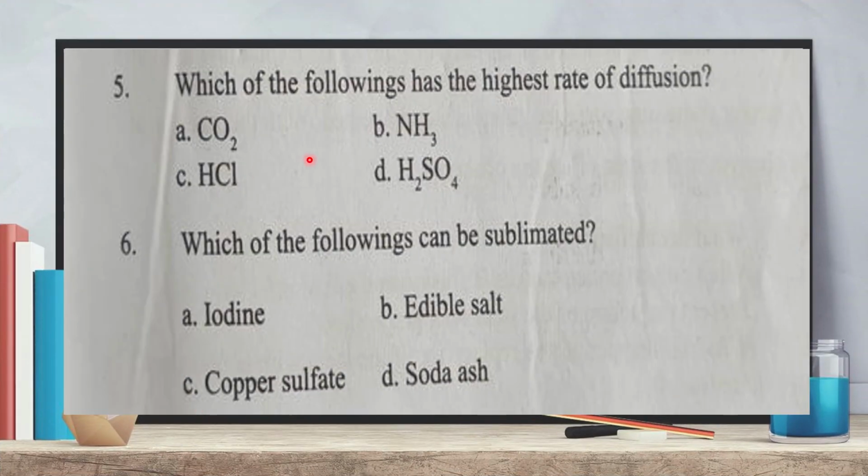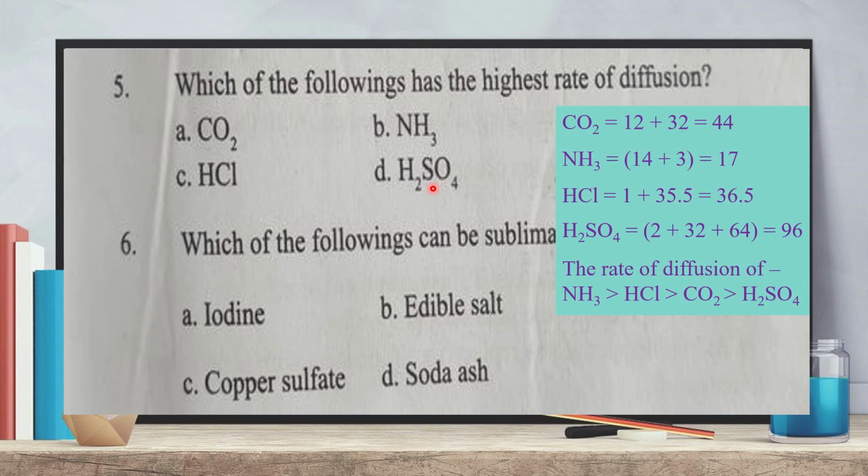Now, which of the following has the highest rate of diffusion? Already we learned that the rate of diffusion depends on molecular mass. Here, there are carbon dioxide, ammonia, HCl and sulfuric acid. If we calculate the molecular mass of these four compounds, we get 44 for carbon dioxide, ammonia has mass 17, HCl 36.5 and sulfuric acid 96.